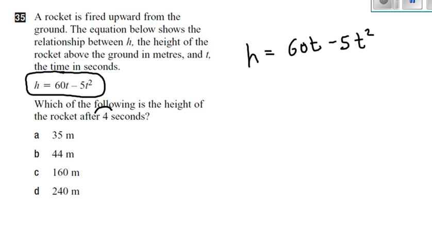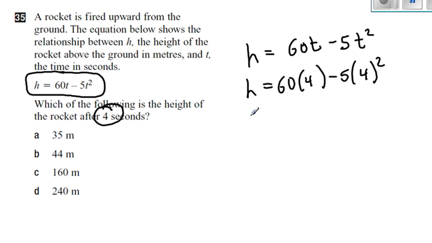So we know we're looking for a 4-second time period. So let's use 4 seconds for time and see what we get for height. So now that I've done my substitution, I just have to follow the rules of BEDMAS. So I'll do the exponent first. 4 squared is 16.